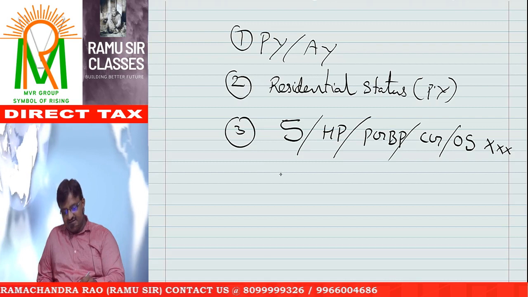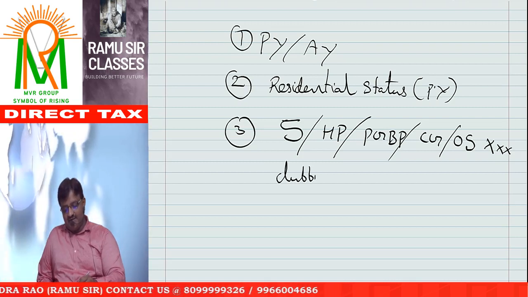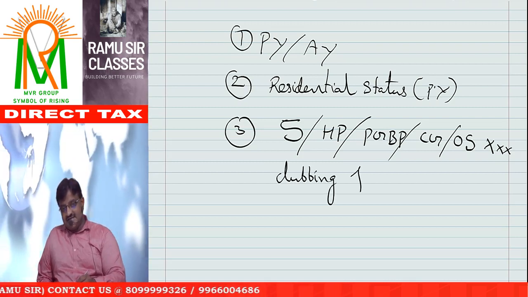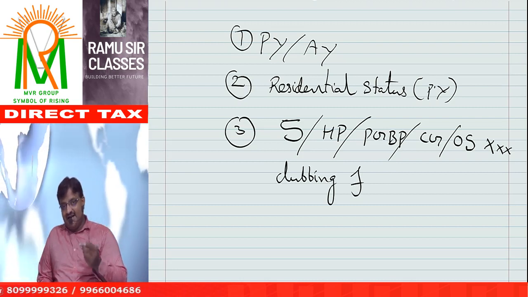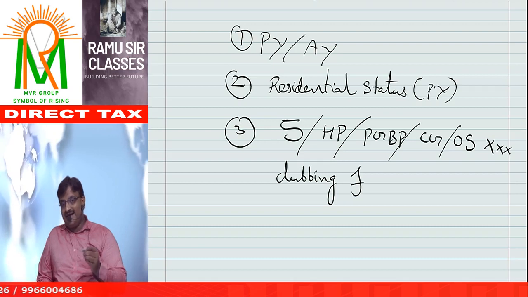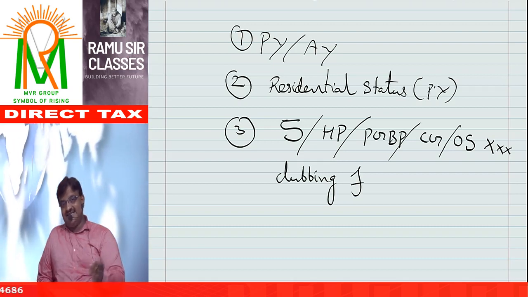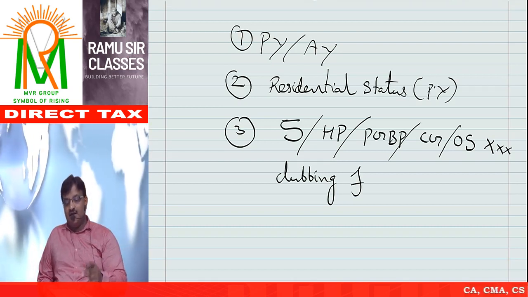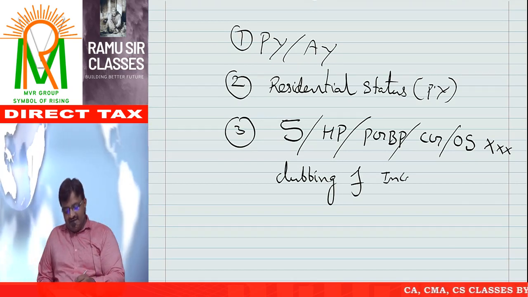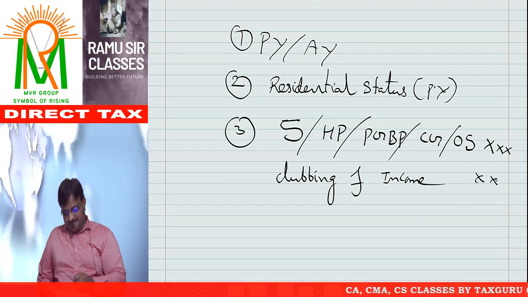After that, it is time for clubbing of income. In case of certain transfers, the income arising in the hands of the transferee will be clubbed in the hands of the transferor. That means clubbing of income provisions we need to apply.